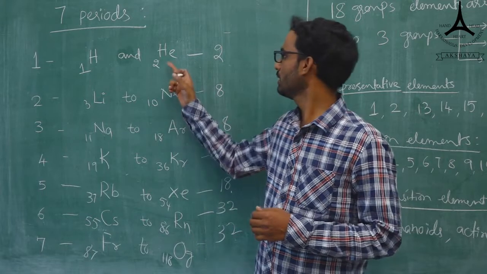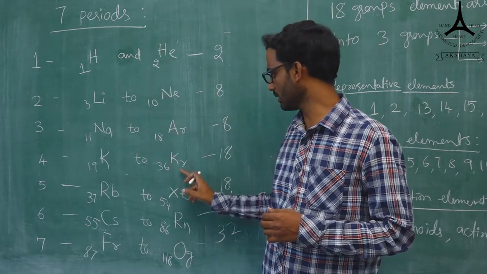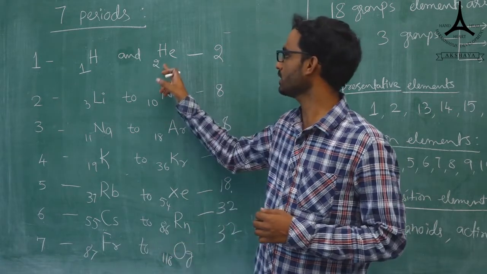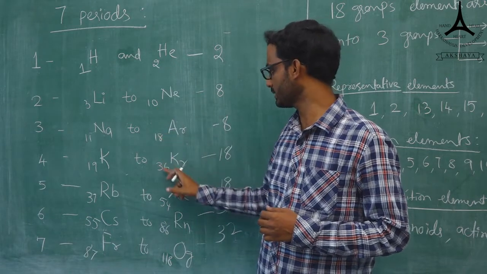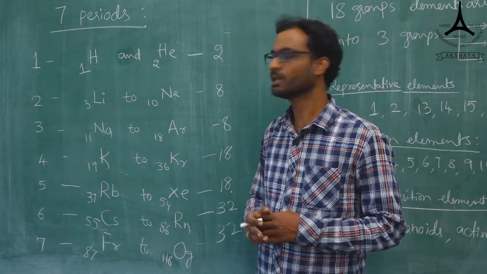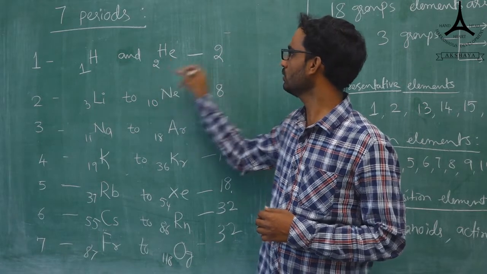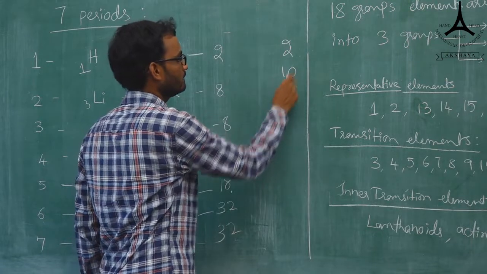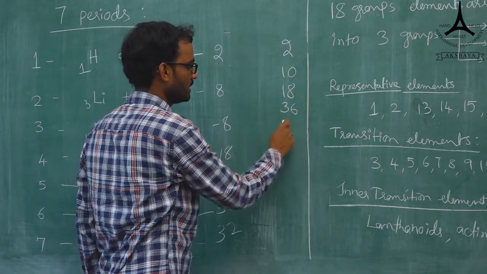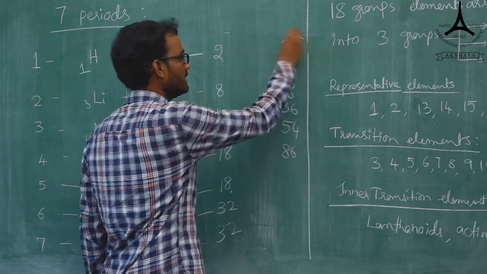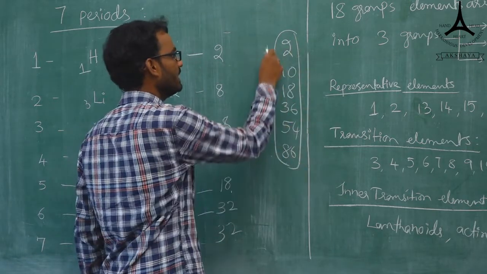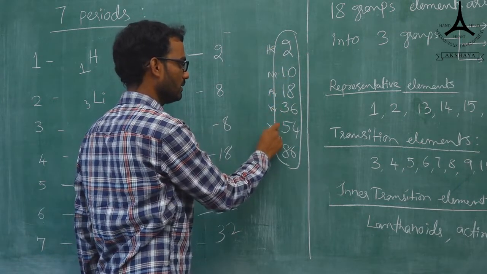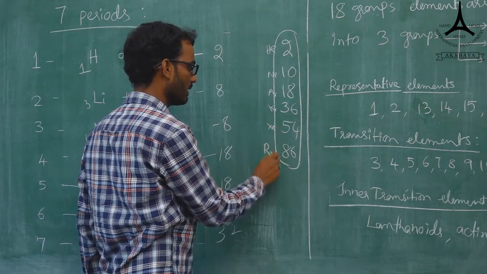And last is the 18th group, having helium, neon, argon, krypton, xenon, radon and Og, that is atomic number 118. The atomic numbers are 2, 10, 18, 36, 54, 86 and 118. You can remember these as the zero group elements. These numbers you have to remember: helium, neon, argon, krypton, xenon and radon, Rn.